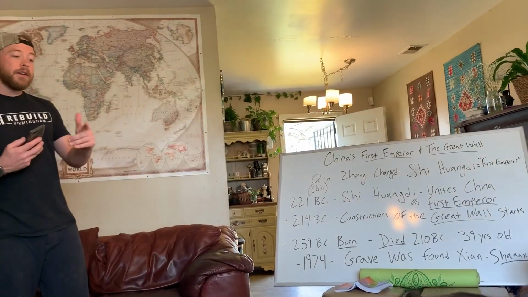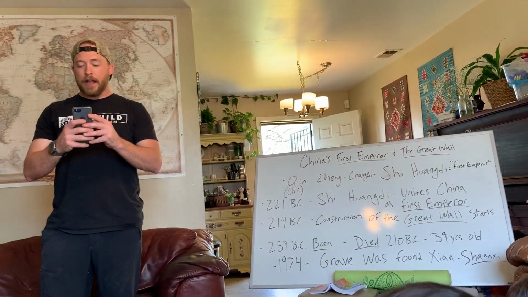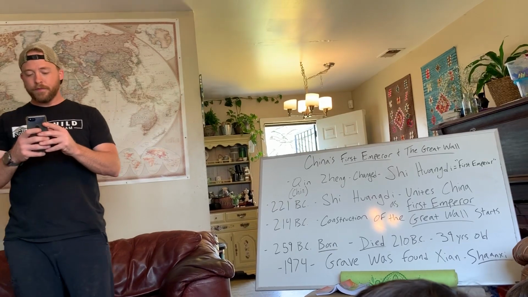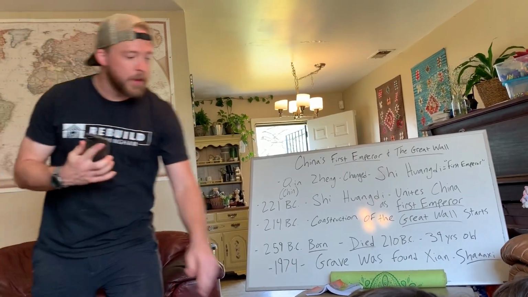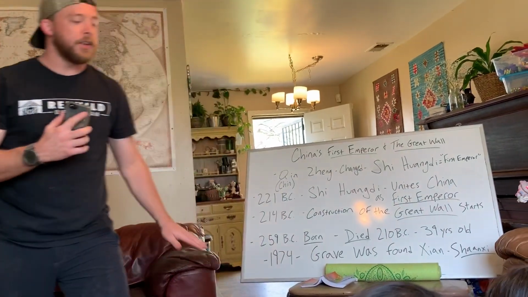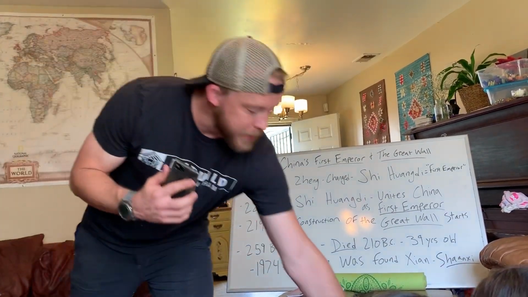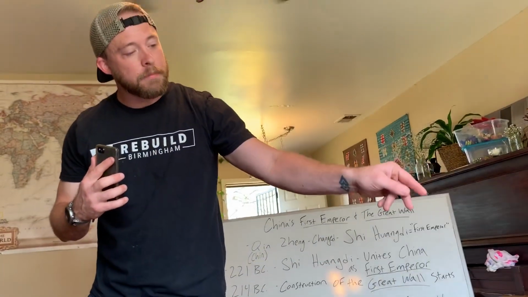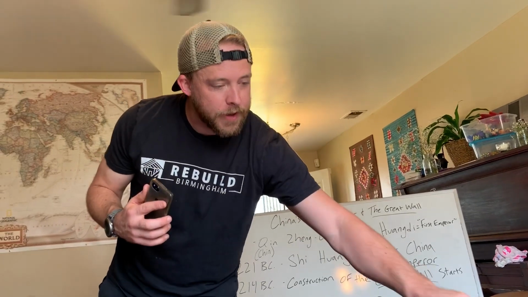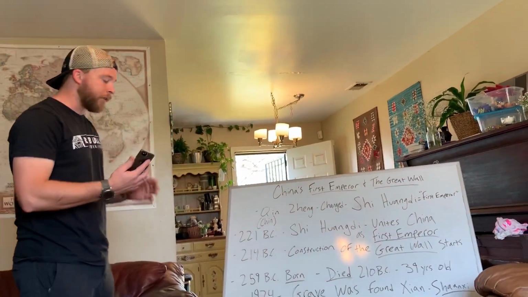So, this is the wrong wall. We have a map of what it would have looked like. There's a map that I'm going to send you guys that y'all can print out and color and write on. But this is what the Great Wall on the map would have looked like. And this is a picture of it, going through mountains, all through different terrains.